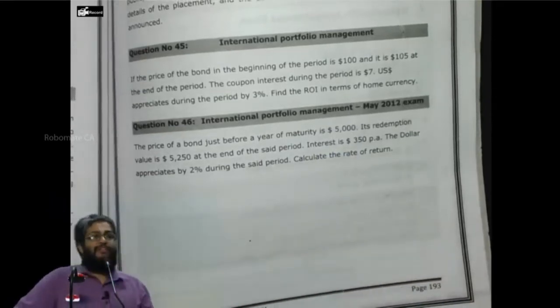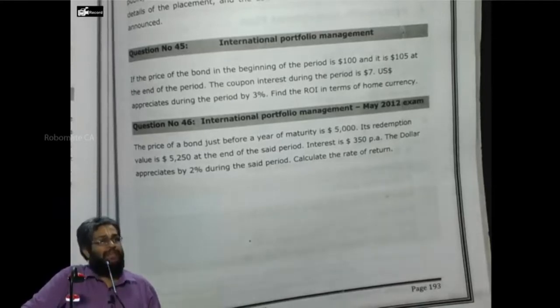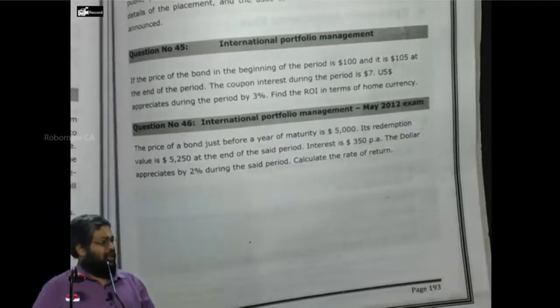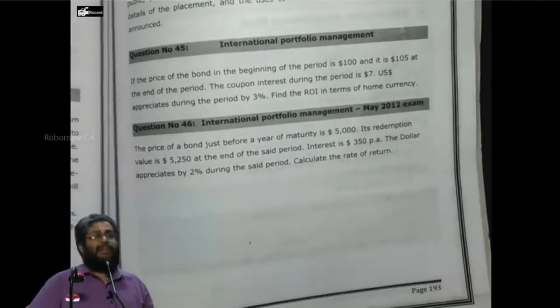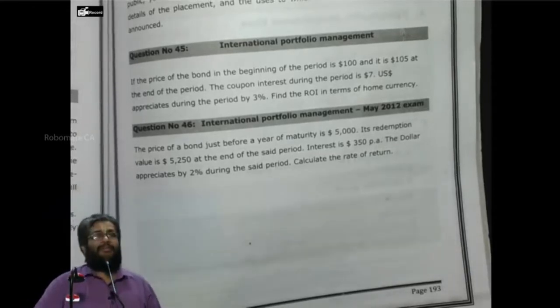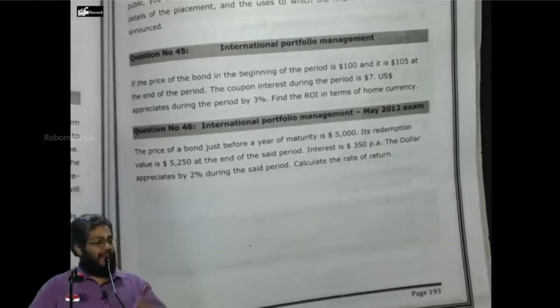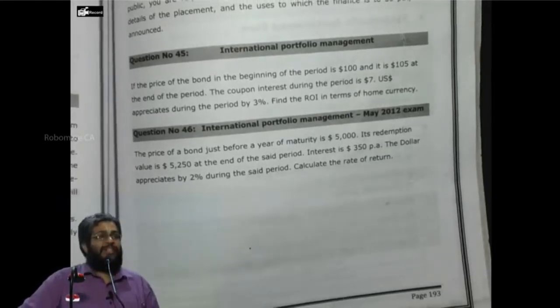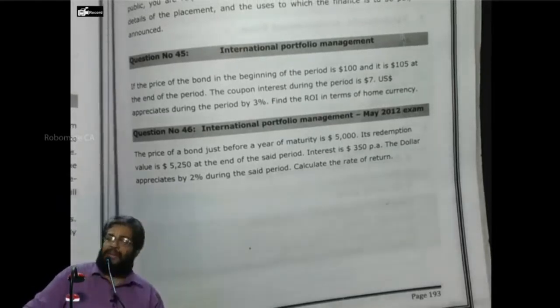Now, we should all know that we discussed this in IFM itself. When I invest in my country, what I earn is ultimately what I take, right or not? Suppose I make a deposit in State Bank of India, the bank gives me an interest rate of 9%. So what I earn is 9%.